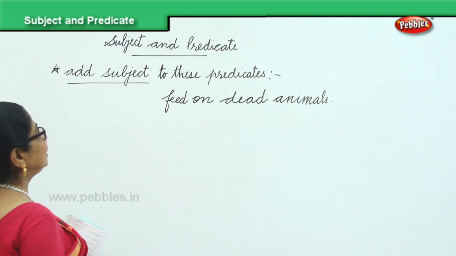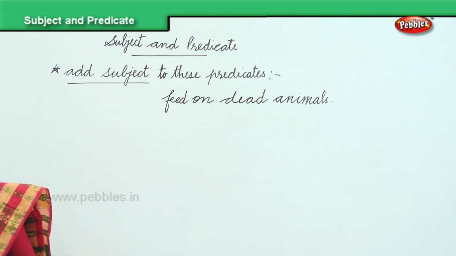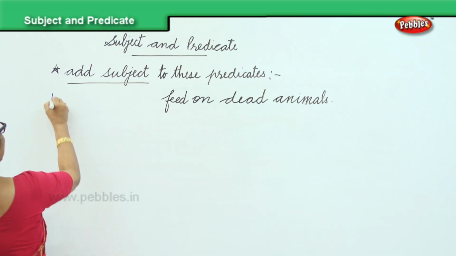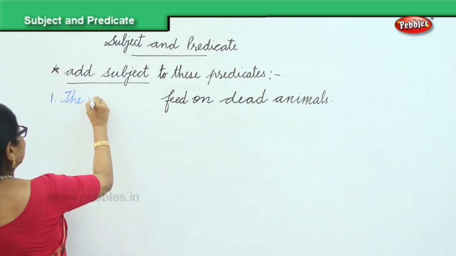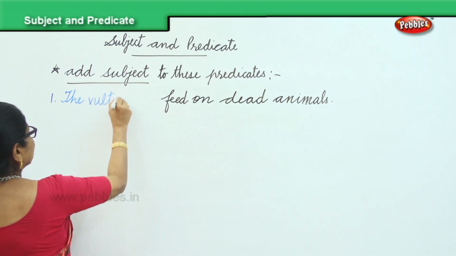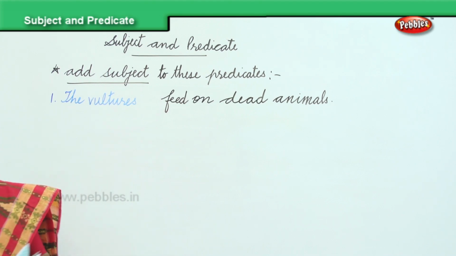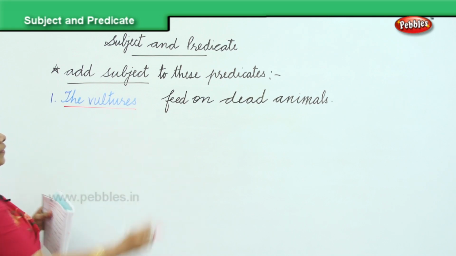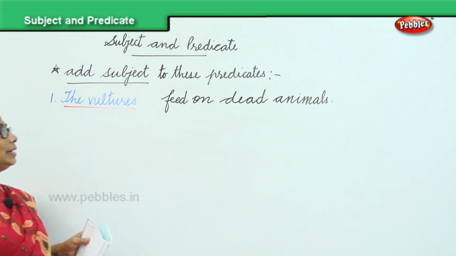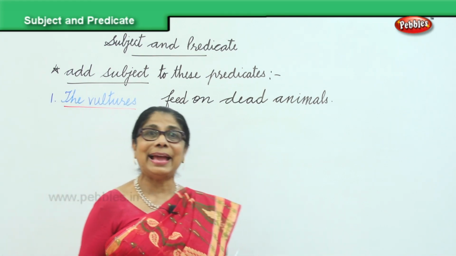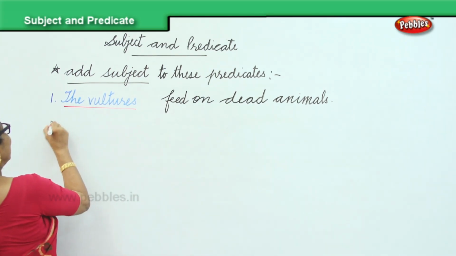So you can complete the predicate by supplying vultures. The vultures feed on dead animals. Very good. So you got the subject. You completed the sentence. Full stop, capital letter. Okay. Next one.